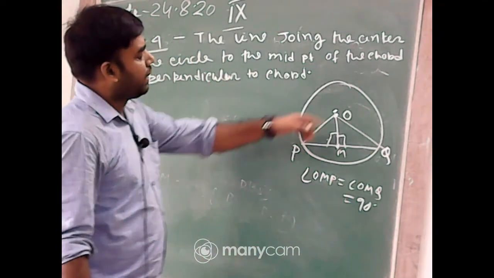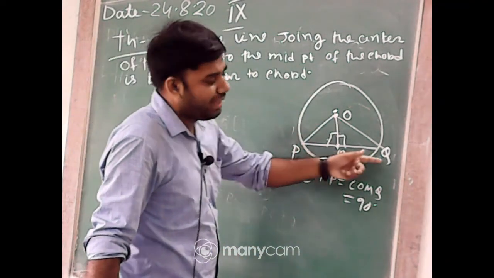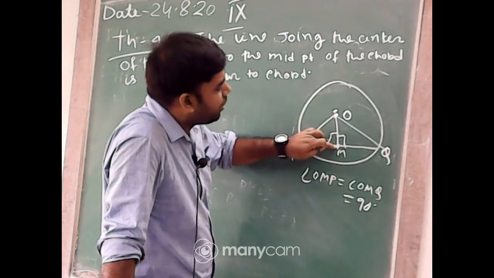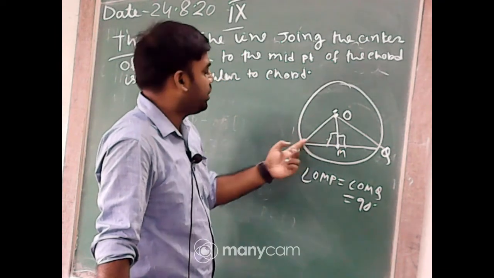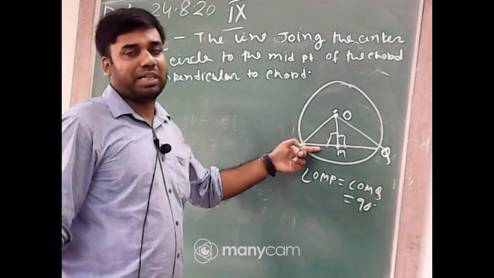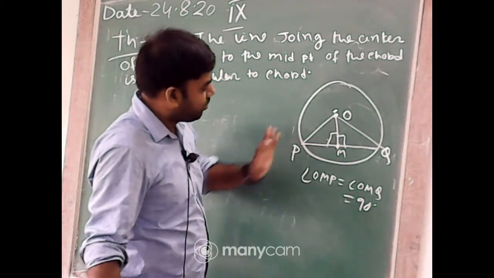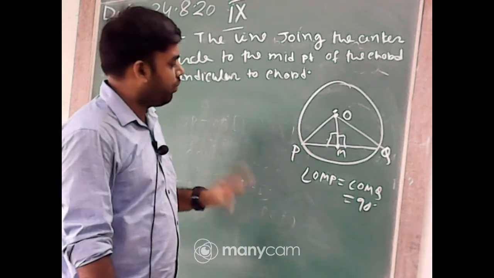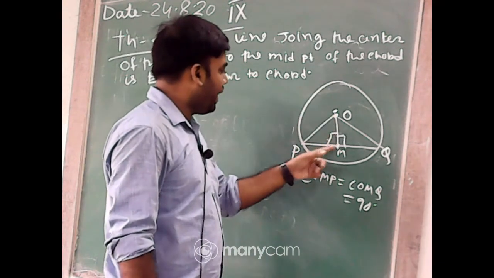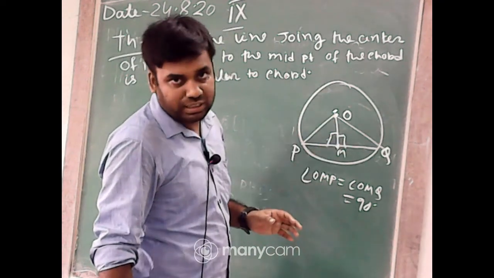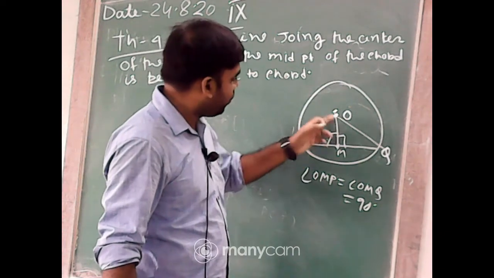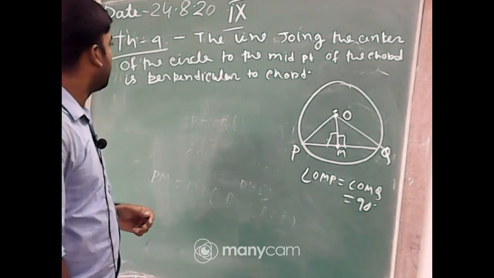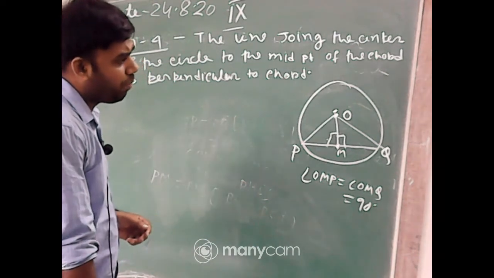Again I am explaining: a circle having center O and a line segment PQ, that is the chord. The line joining the center and the midpoint of the chord, that means M. It means PM equal to MQ. If PM is 5 cm, MQ will also be 5 cm. That line joining the center and midpoint is OM. We have to prove that angle OMP and OMQ are equal to 90 degrees, perpendicular. Got it? Any problem regarding the statement of theorem 4?